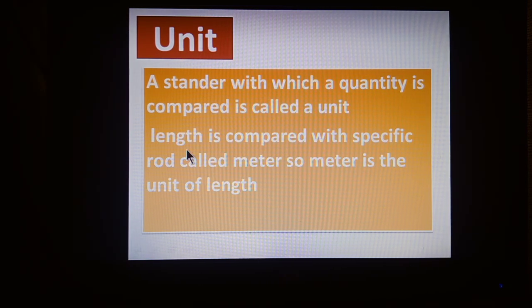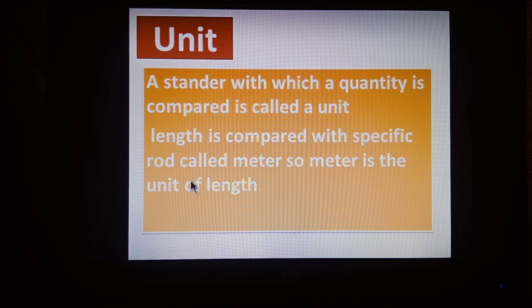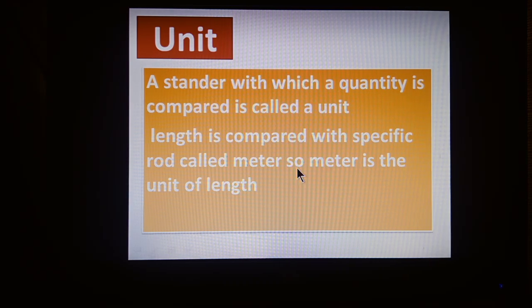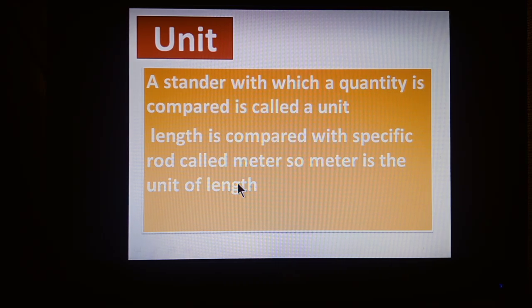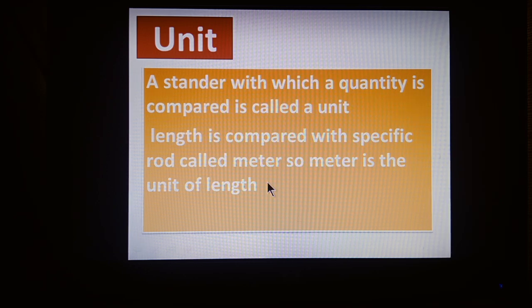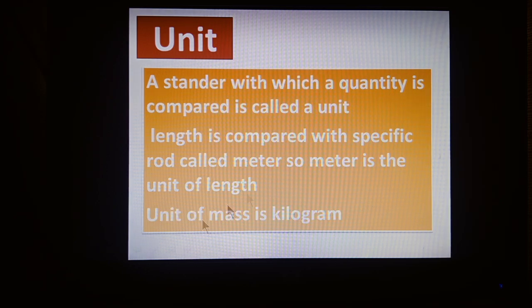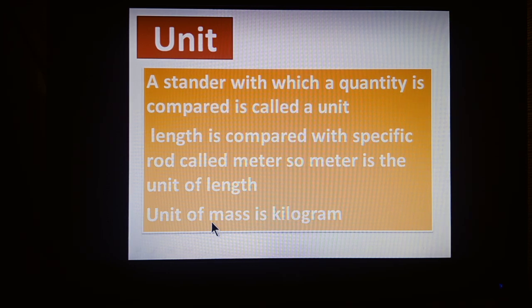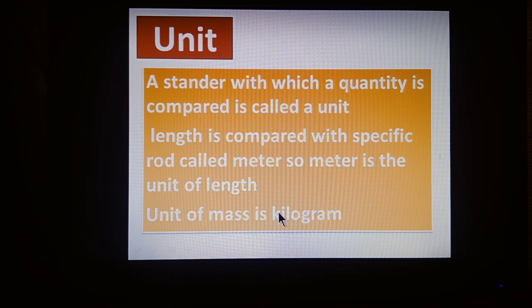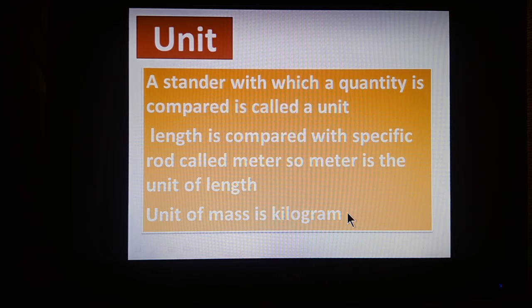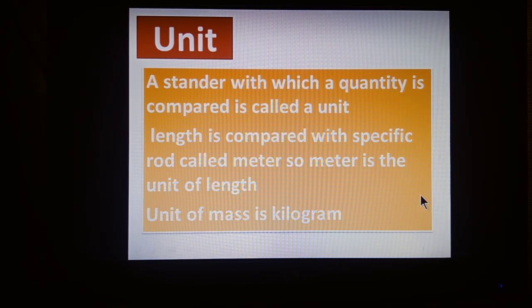For example, length is compared with a specific rod called meter. So meter is the unit of length. Its value remains the same everywhere. Unit of mass is kilogram. So whenever we measure mass, we compare it with a specific cylinder made of metal whose mass is 1 kilogram. It is the unit of mass.